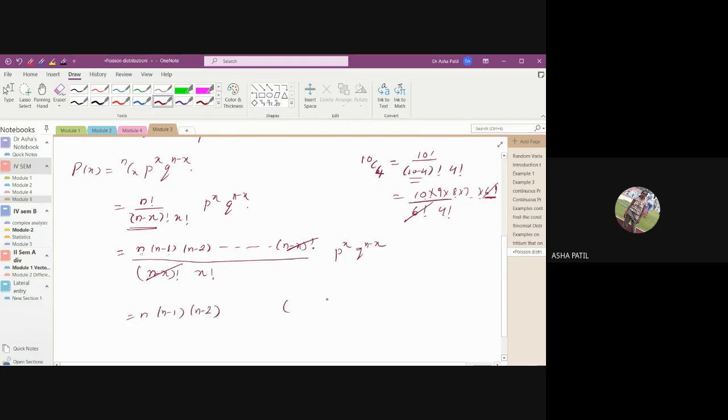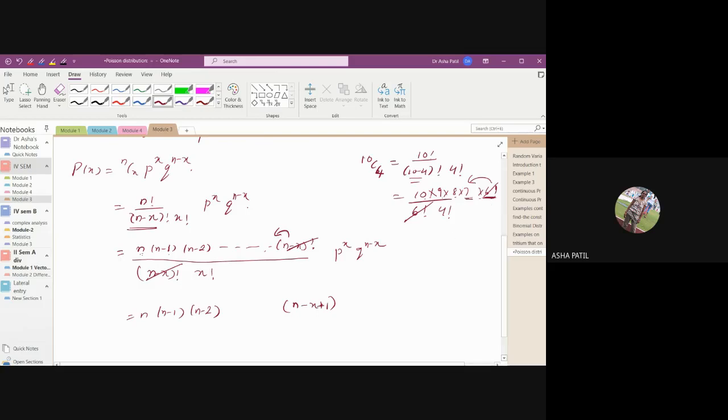Can you tell me what the term previous to n minus x will be? Here 6 factorial is cancelled, its previous term is 7. It is n minus x plus 1, right?